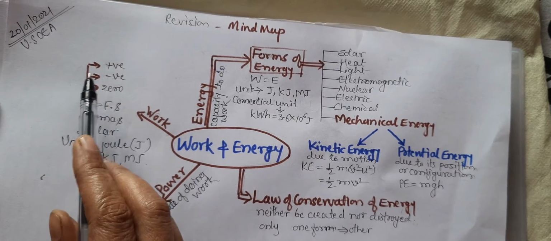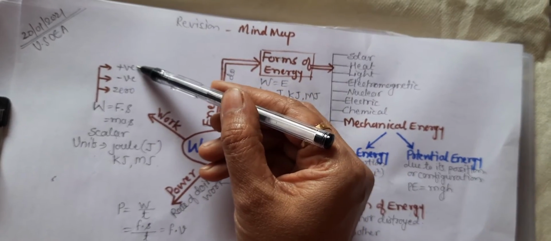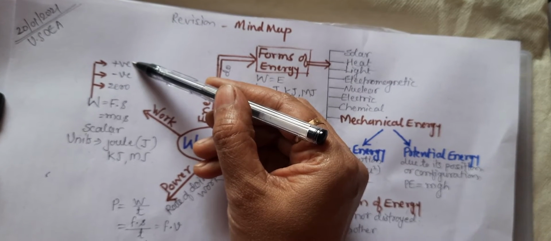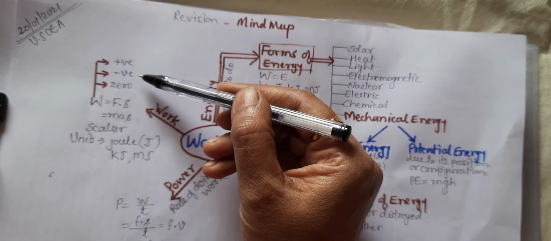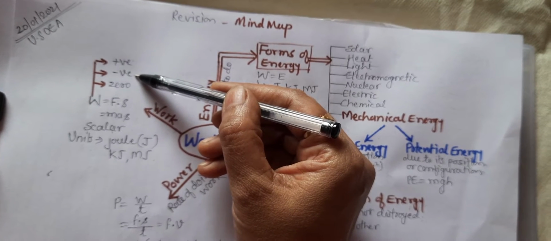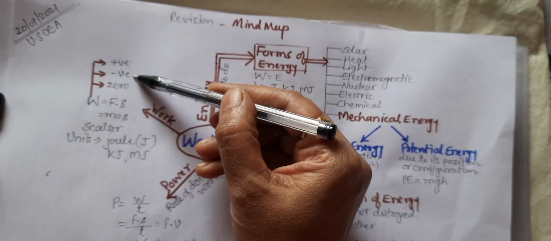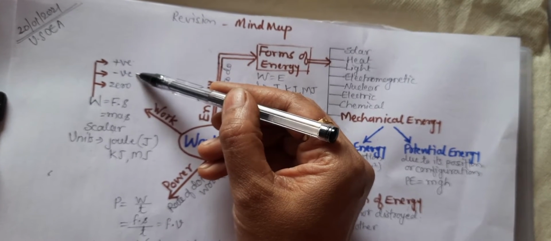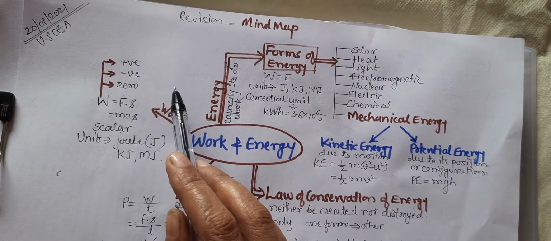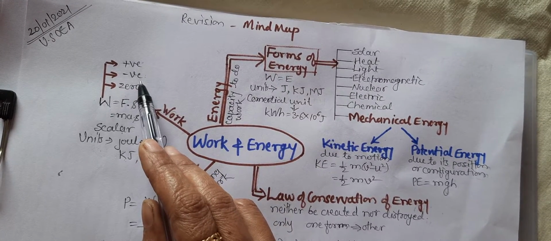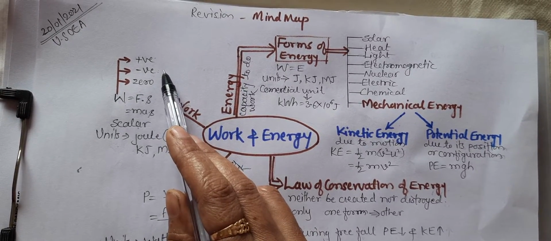Work can be positive, negative, or zero. When the force is applied and the displacement is in the direction of the force, the work is positive. If the displacement direction and the force direction are opposite to each other, then it will be negative. For example, friction force is always directed opposite to the direction of motion, and hence the work done by the frictional force is negative.